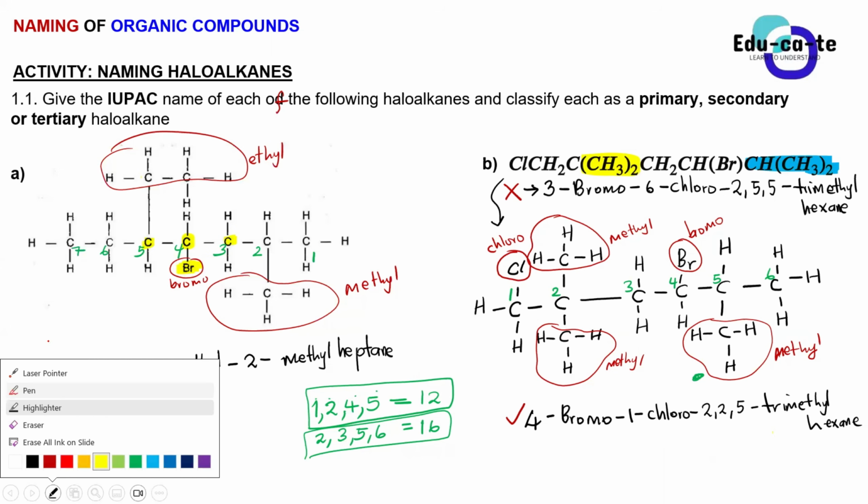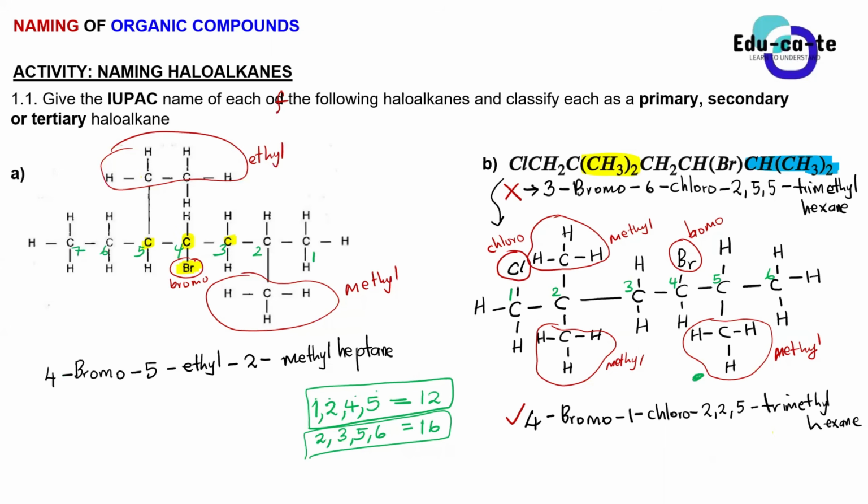So you don't look at the bromine, you look at the carbon bonded to the bromine, and you look at how many other carbons are attached to it. So this makes it a secondary haloalkane. Yes, Sam? So, sir, should I know all those definitions of primary, secondary, and tertiary? Yes, very much. You should know them, because they'll ask you with the reasoning. They'll first ask you to classify this as a primary, secondary, or tertiary haloalkane. And after that, they will say, give a reason for your answer. That's the reason that you're supposed to give. A proper one, of course.